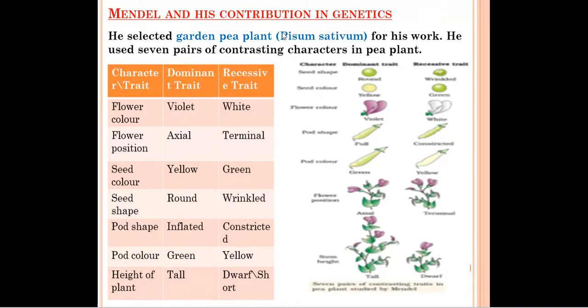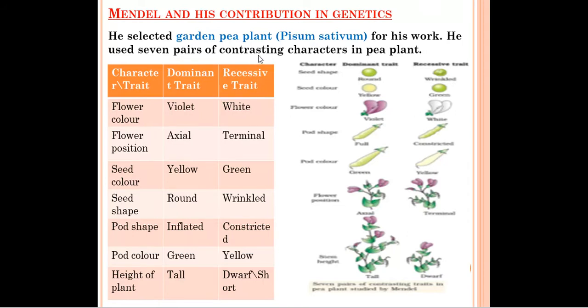Next we have Mendel and his contribution in genetics. To carry out his work in genetics, he selected the garden pea plant, and the scientific name of this garden pea plant is Pisum sativum. Sometimes the question is asked which plant Mendel selected for his experiment. So you have to write garden pea plant, and in bracket you can write Pisum sativum. He used 7 pairs of contrasting characters in pea plant.